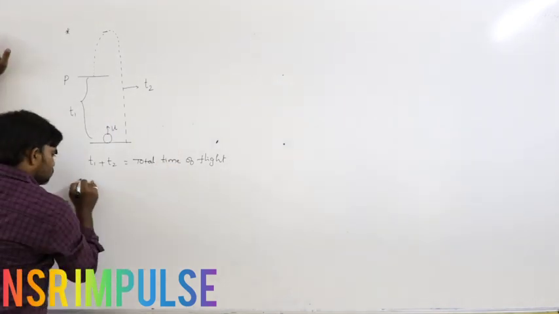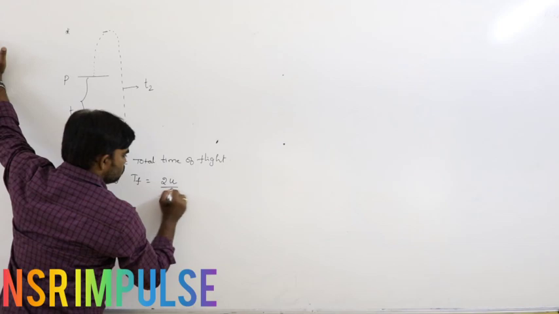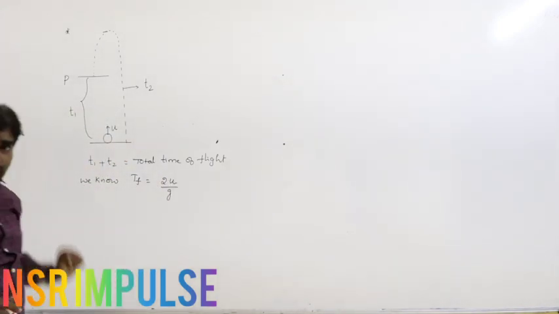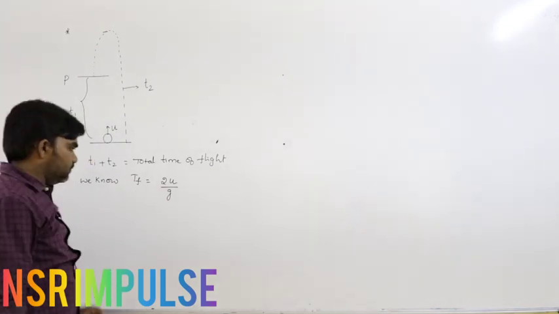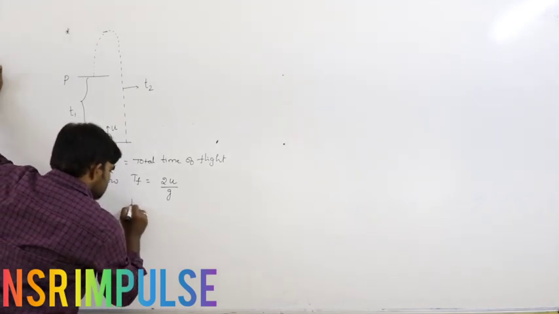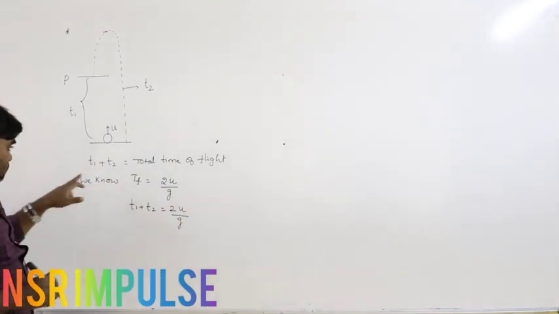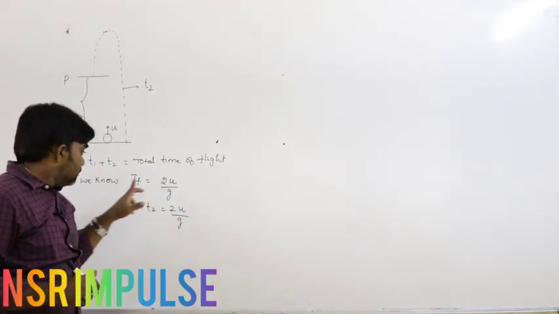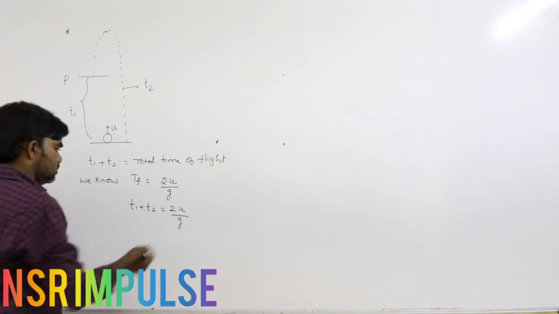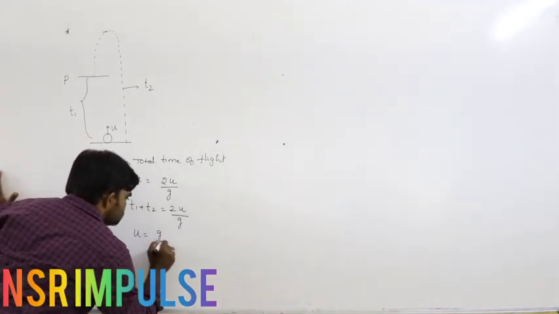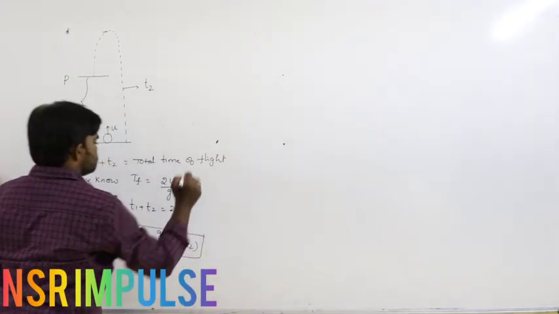So we know time of flight can be written as 2u by g. Here T1 plus T2 is equal to 2u by g, because T1 plus T2 is the total time of flight. From this, u is equal to g by 2 into (T1 plus T2). This is the velocity of projection.